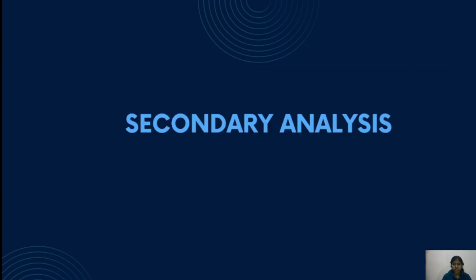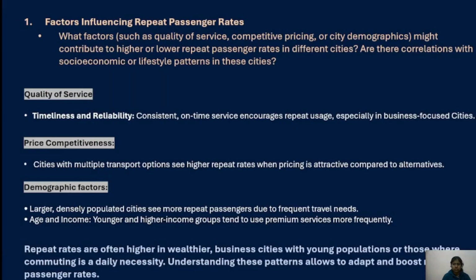Now move to secondary analysis. The first task is to identify factors that contribute to higher or lower repeat passenger rate in different cities. The first factor is quality of service, which is very important for the passenger retention rate. Providing consistent and on-time service encourages repeat usage, especially in the business-focused cities.